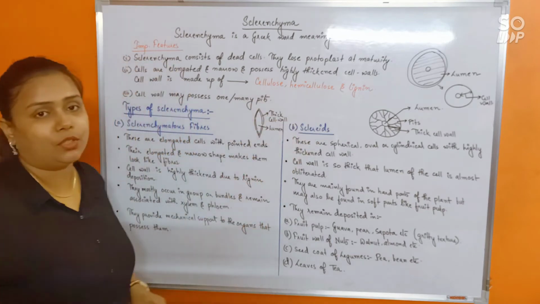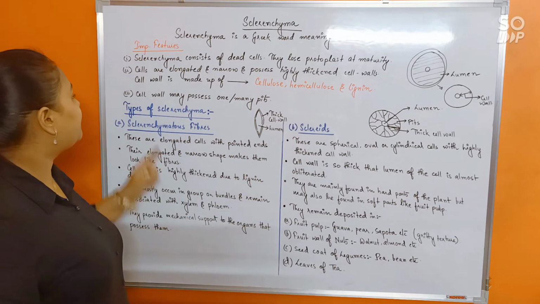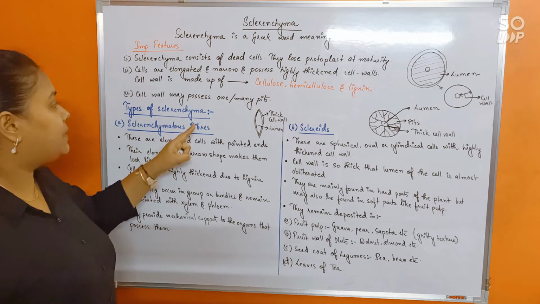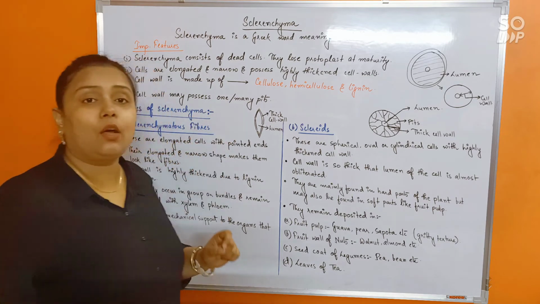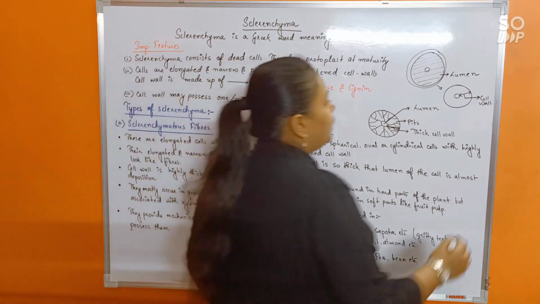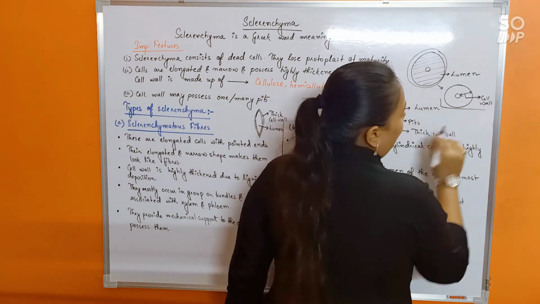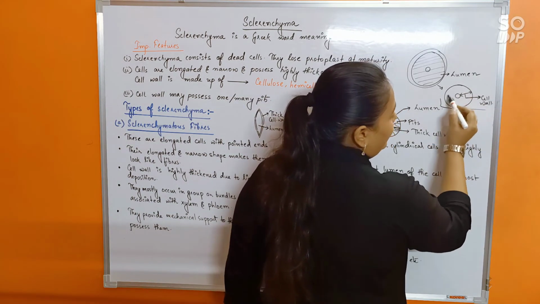That is a very important point. Alright. Then, the cell wall may possess one or many pits. Now that is another important thing. Now suppose this is a sclerenchyma cell. This whole thing is the cell wall.